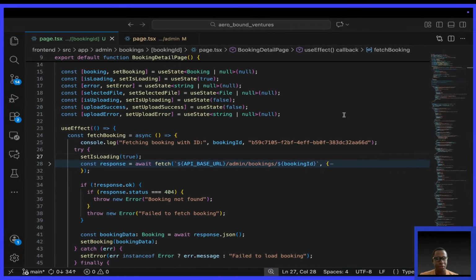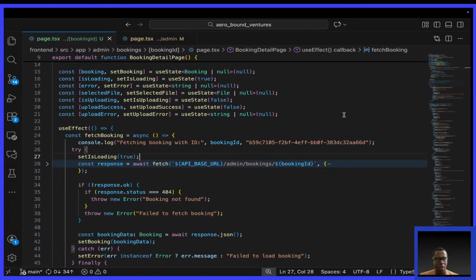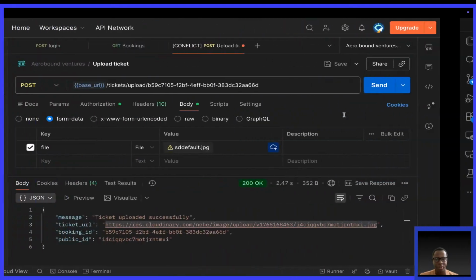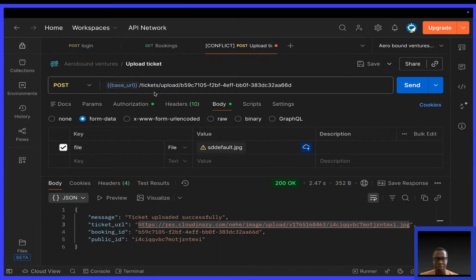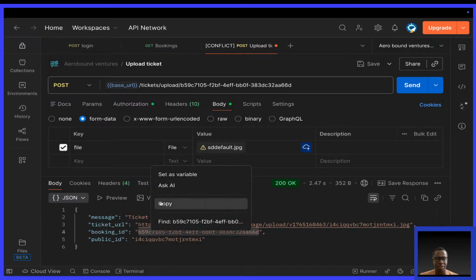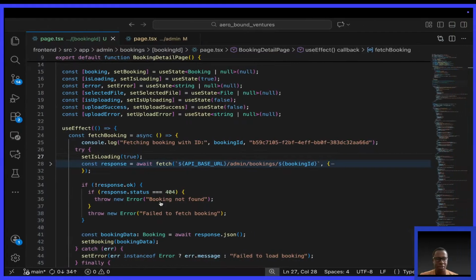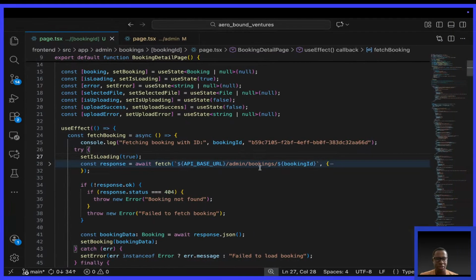So the question is, why is it failing? And also, is the endpoint correct? Are you seeing this booking ID here? It's the same ID. Do you realize that? So is it the endpoint which is wrong?